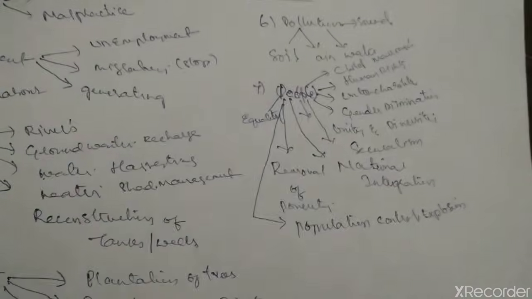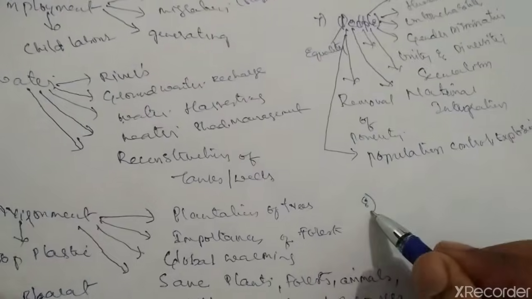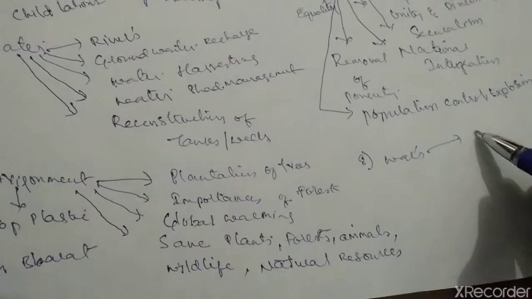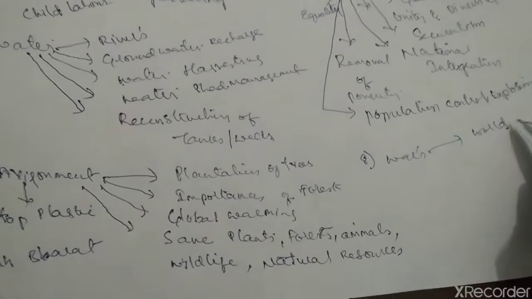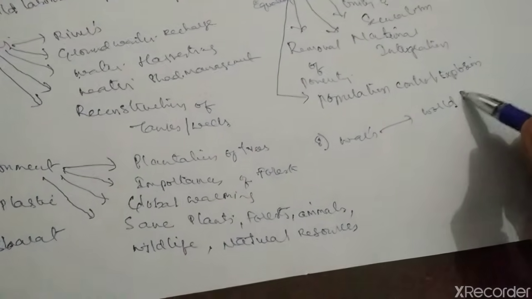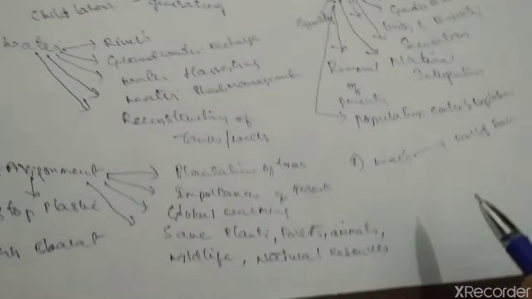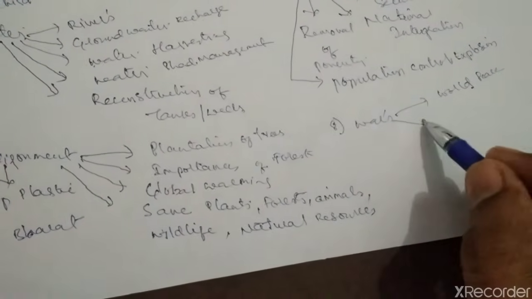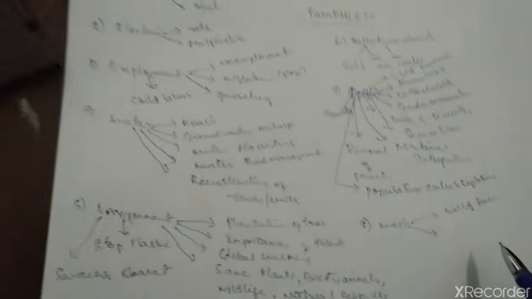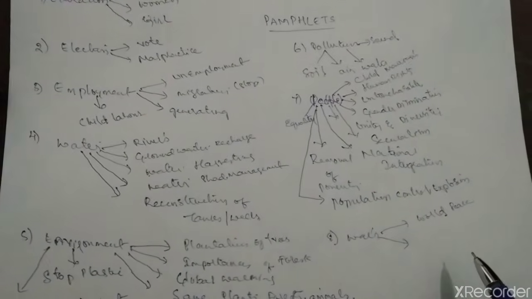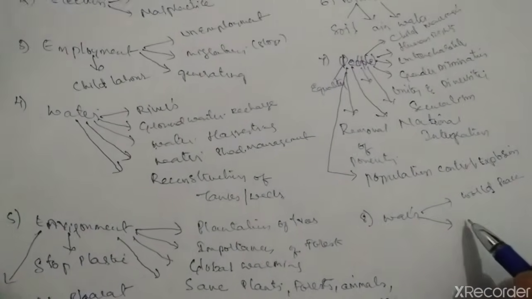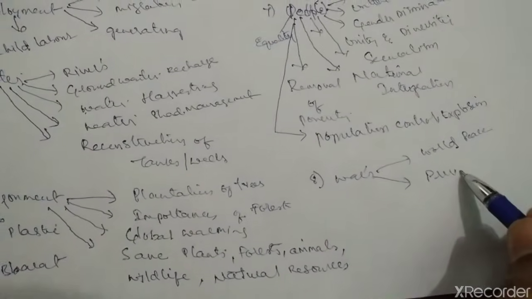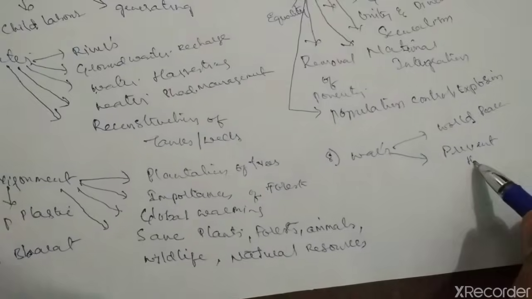The next topic is about wars. Wars means world war. So how to prevent war, that is, creating peace. Normally they will ask about peace, or world peace. Then also how to prevent the wars. This is also one more topic.